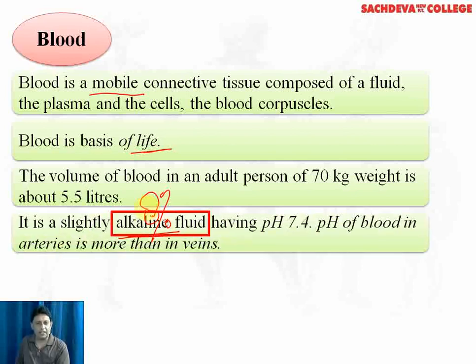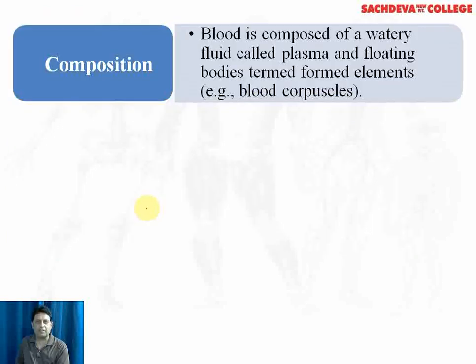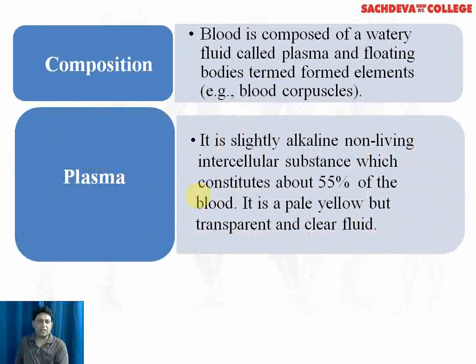Blood is a slightly alkaline fluid having a pH of 7.4. And remember, the pH of the blood in arteries is more than that of veins. Composition. Blood is composed of a watery fluid called plasma and floating bodies termed formed elements. These formed elements are also called blood corpuscles or the blood cells. We'll first take up plasma.